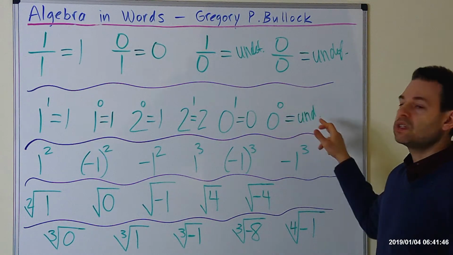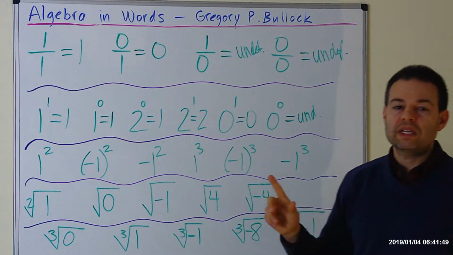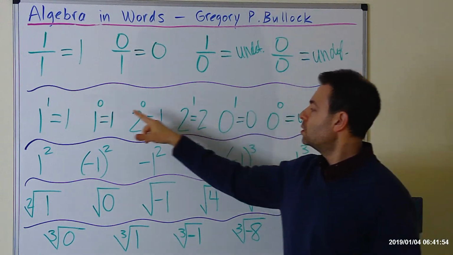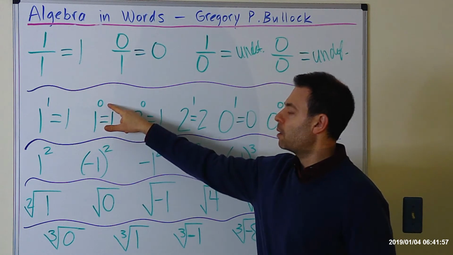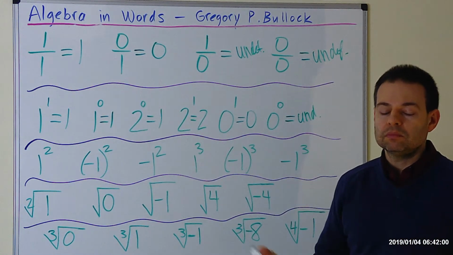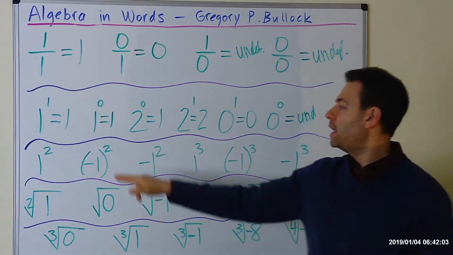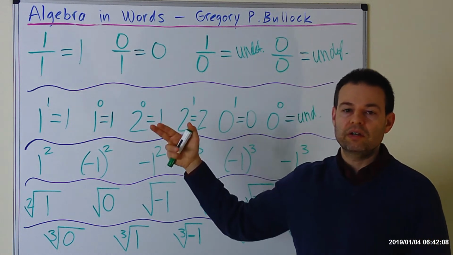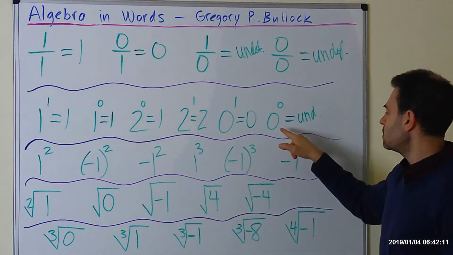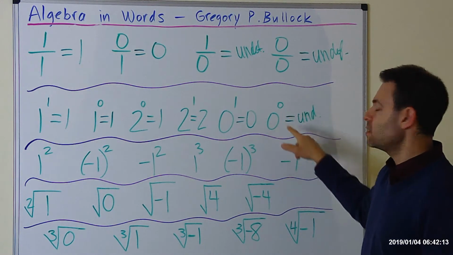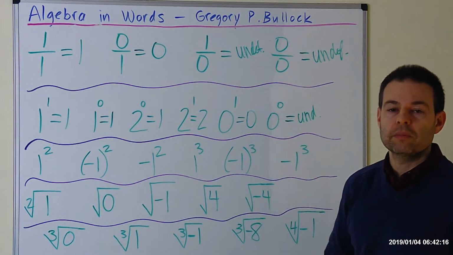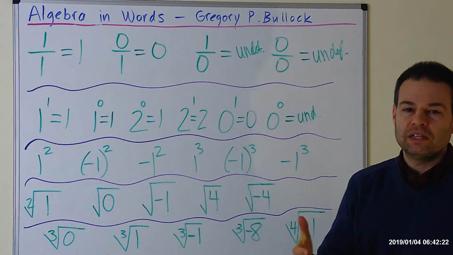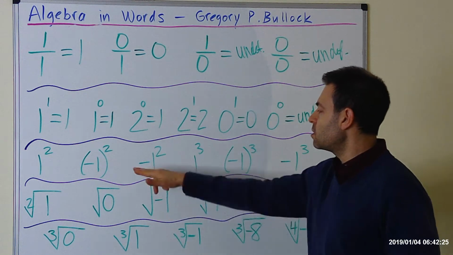You can't take 0 to the 0, that's undefined. But I want to point out one last thing, which I promised a second ago. This is also the exception to the rule of raising any base to the power of 0. Normally, people just generally remember it as any base to the 0 is equal to 1, right? 2 to the 0 equals 1. 8 to the 0 equals 1. That's true unless the base is 0. 0 to the 0 is undefined. So you just need to remember that. That's just one of those rare exceptions. Probably won't come up on many tests unless it's 0 to the 0. Okay, let's go on to the next one.